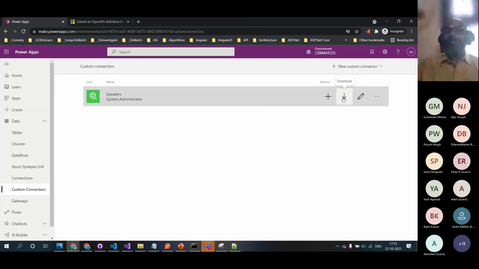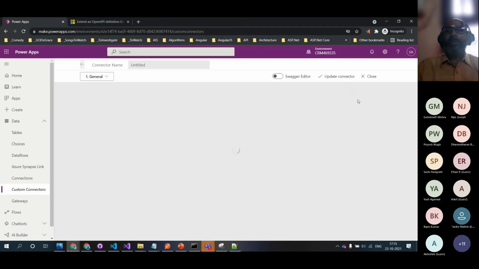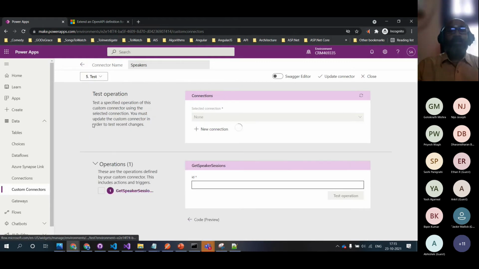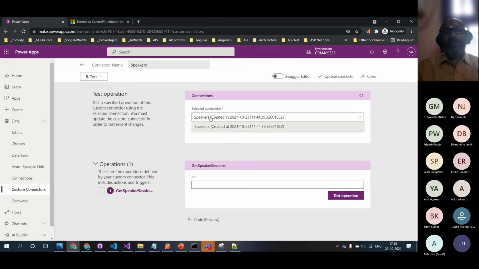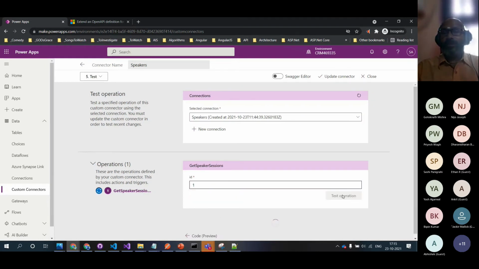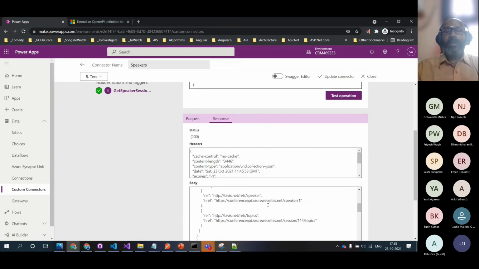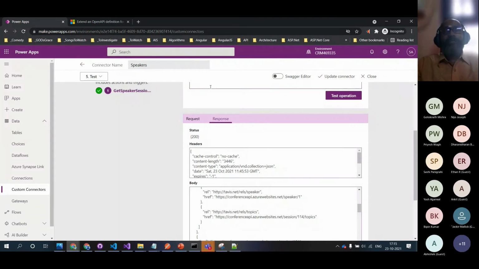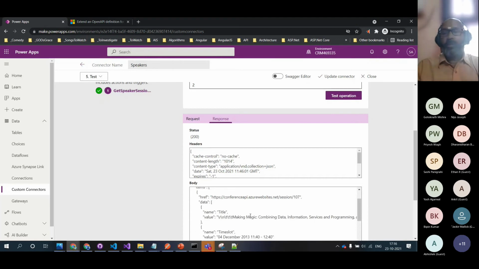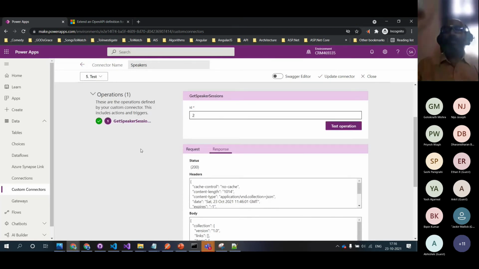We already created it. You can download the Swagger file, the OpenAPI one. You click on this one. And if you want to edit, you click on edit. You'll come back to this one and I can click on test. You can see now, the connections are there. At this point of time, I will click on this and test the operation. So you can see that all those values are coming. I can see speaker 2 has got a single session. Let's test this operation. And you can see that that guy has got a single session. So now we are able to test it.